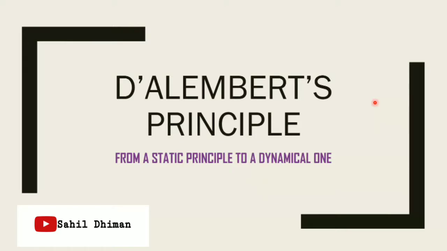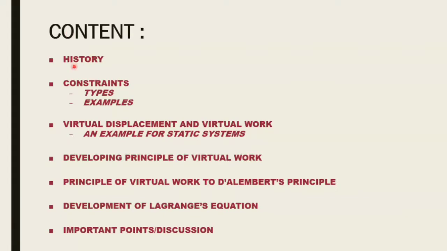The original idea was to show you D'Alembert's principle and then eventually Hamilton's principle. But then I decided to just go through D'Alembert's principle and its development from the very basics, from the principle of virtual work, which would develop itself by learning about the important constraints in it. As the title suggests, it's a problem that's going to be developed from a static to a dynamical one.